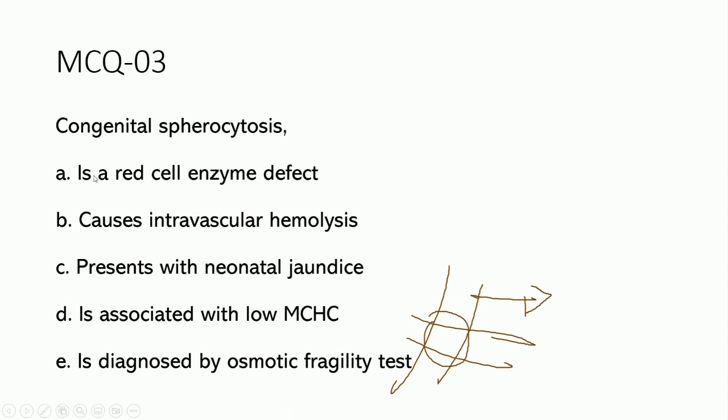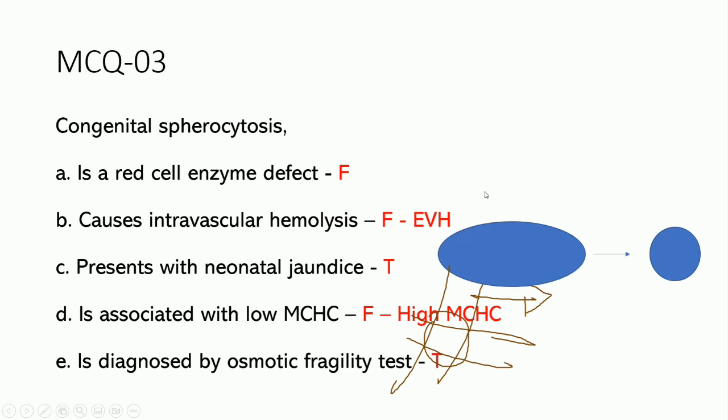Congenital spherocytosis is a red cell enzyme defect. Actually not. Our red blood cells have a biconcave shape. Spherocytosis is a defect in the surface membrane of the red blood cells, due to which it changes into a spherical shape. That is the pathology in spherocytosis. So enzyme defect is false.